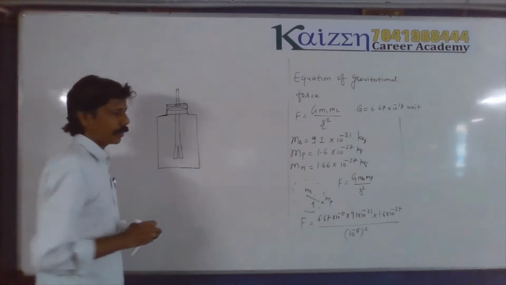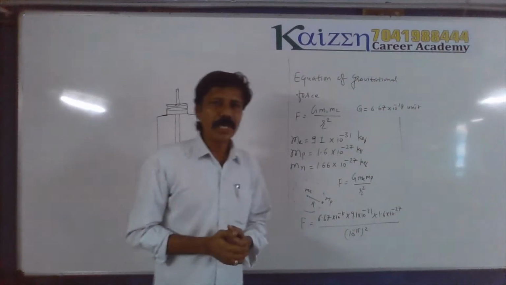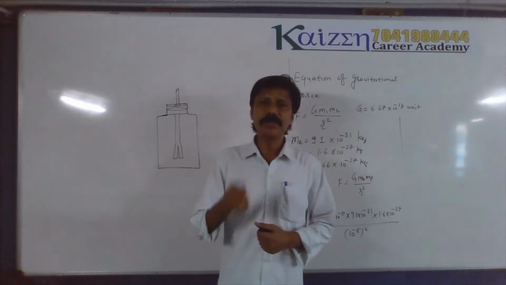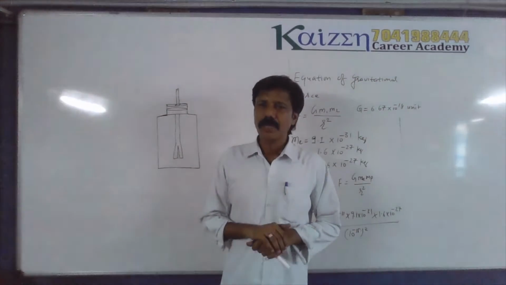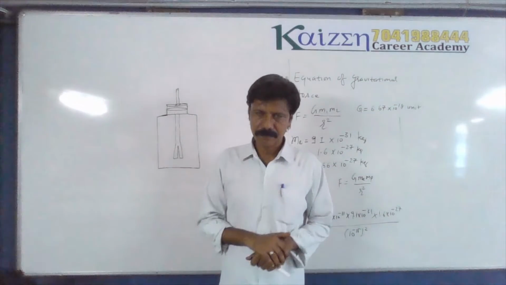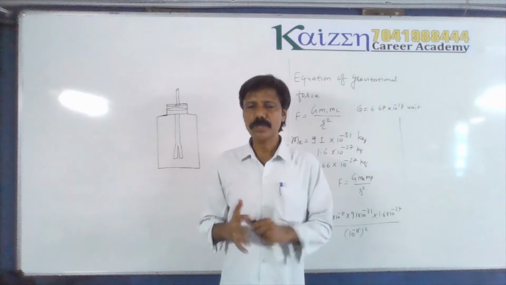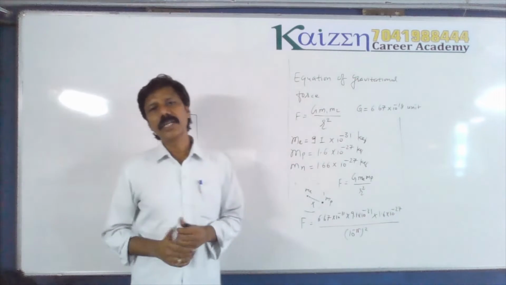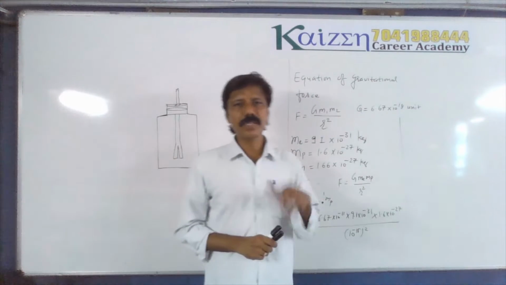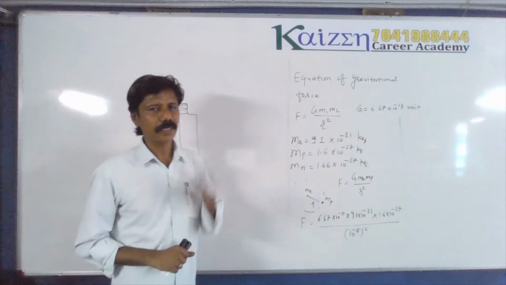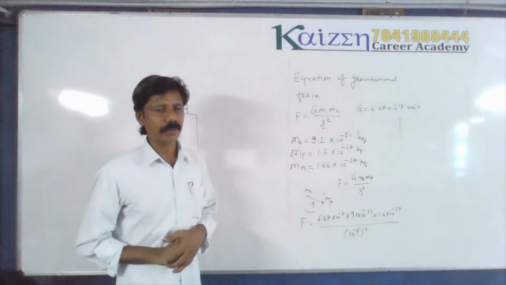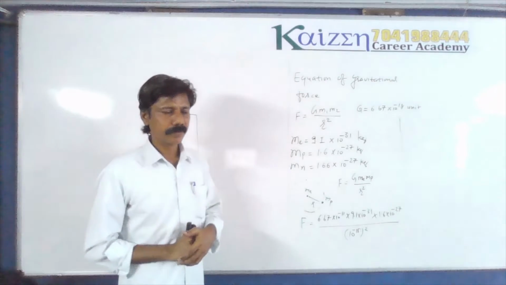Now what will happen? All these examples I have given regarding electricity, we observed in winter time. What are you actually doing? You are rubbing. So by rubbing, electric charge is produced, that you know very well. But it is not so, right? We will understand one basic law, the law of conservation of electric charge, and we will be able to understand what I am saying: that electric charge cannot be produced.